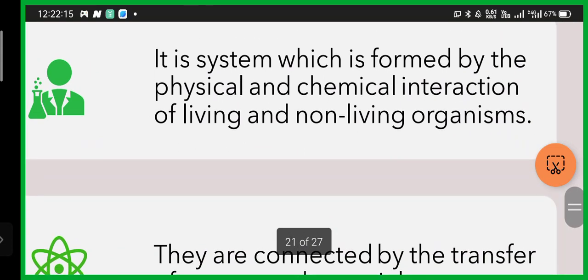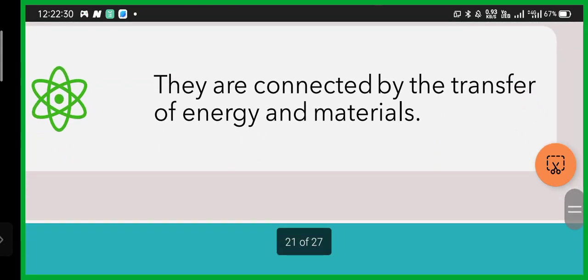Now, an ecosystem is a system which is formed by the physical and chemical interaction of living and non-living organisms. We have two types of interaction, physical and chemical. We interact with others physically and chemically also. All the living and non-living are connected by the transfer of energy and materials.